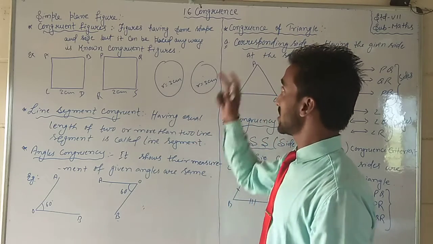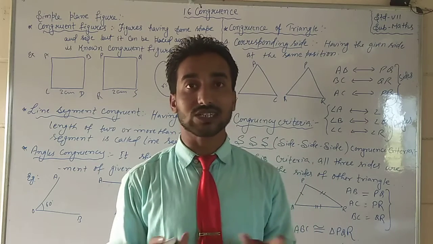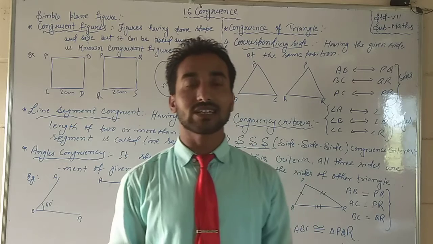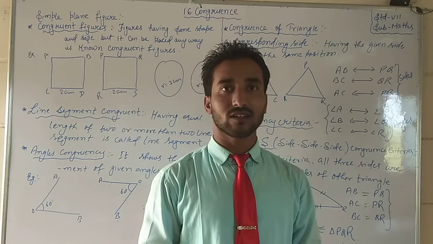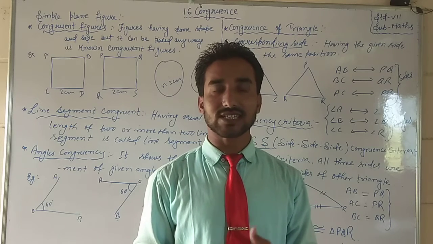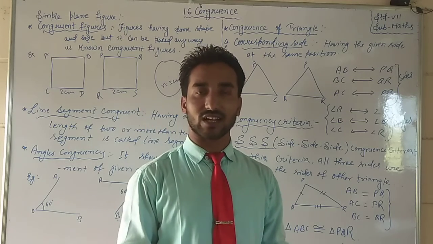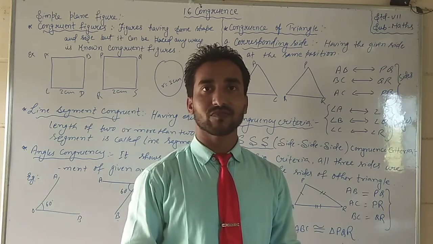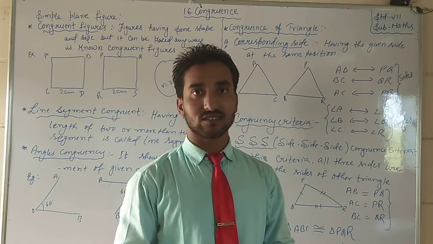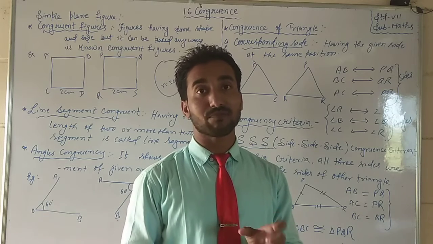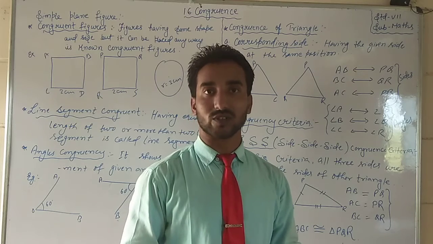See students, today we will discuss congruency. It's important to know what congruency is. If I ask you what congruency is, it means we can say equal, having the same length, same shape, same size. It means an object, a figure, a diagram, anything which has equal shape and size. It doesn't matter how it is placed, but shape and size must be equal. In such a condition, we will say they are congruent.